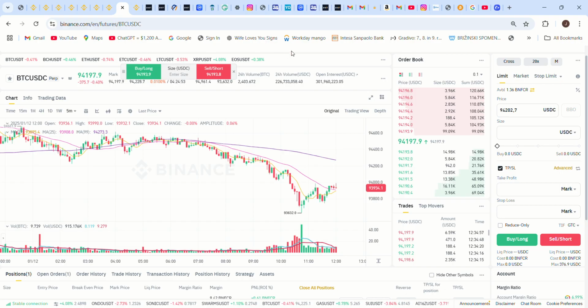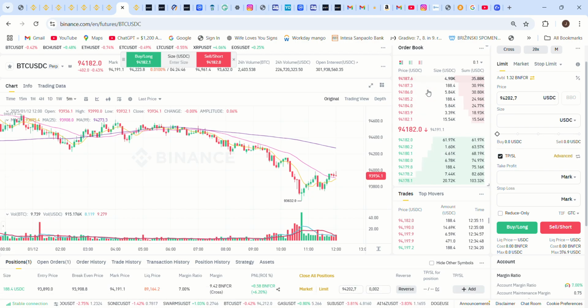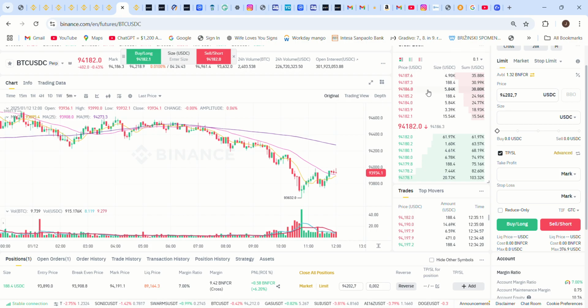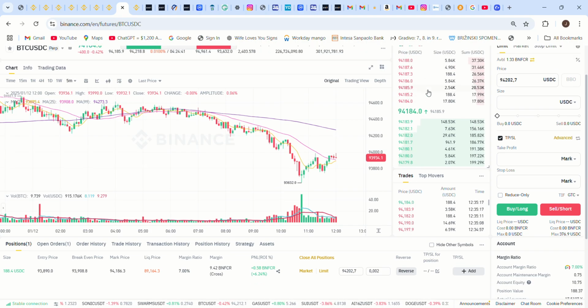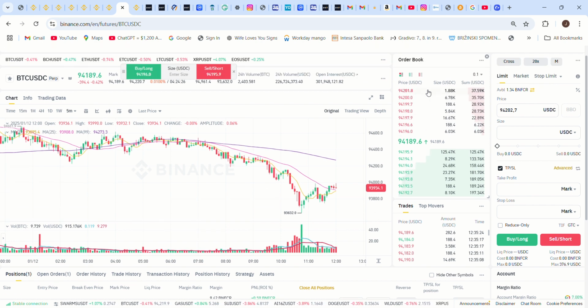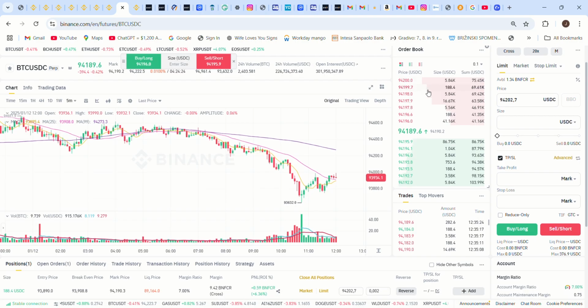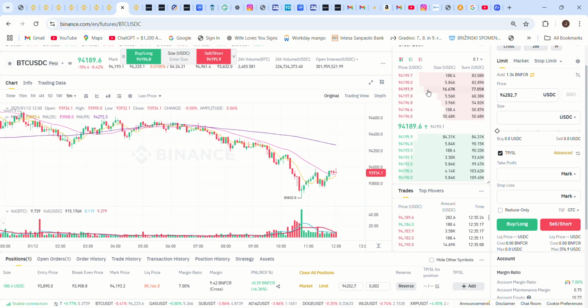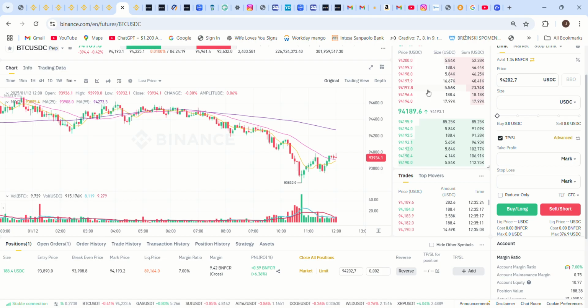I'm going to do an interesting tutorial. We're going to compare Binance exchange with the Bybit exchange. Here we have futures trading, and we have put two similar, or the same, wagers, I would say. The wagers are for Bitcoin USDC on Binance, and on Bybit you have Bitcoin USDT. Very similar.